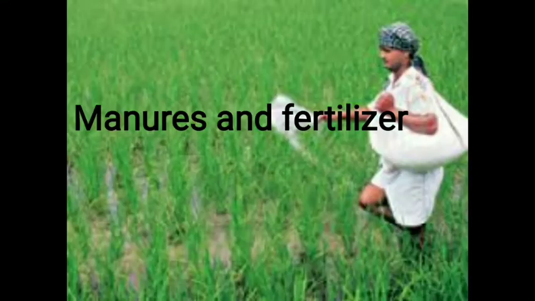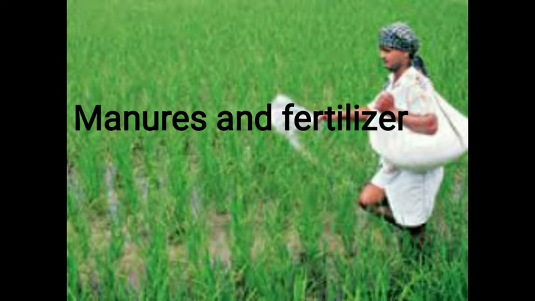Next, we'll discuss manures and fertilizers. The crop plants need a number of mineral elements for their growth, which they get from the soil through their roots. Repeated growing of crops in the same field removes a lot of precious minerals, organic matter and other materials from the soil.